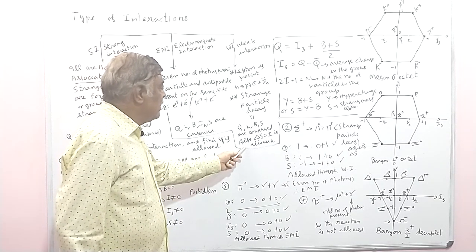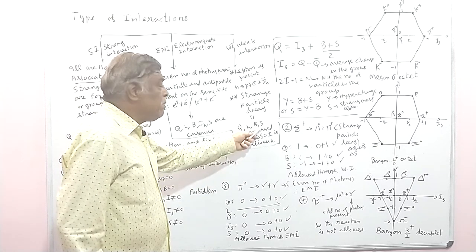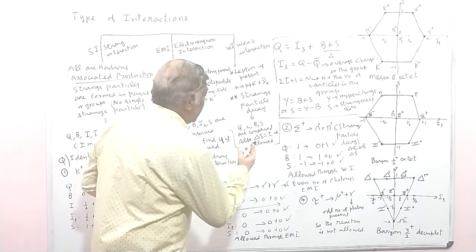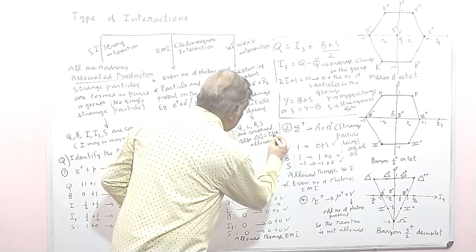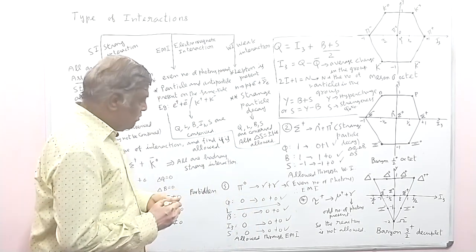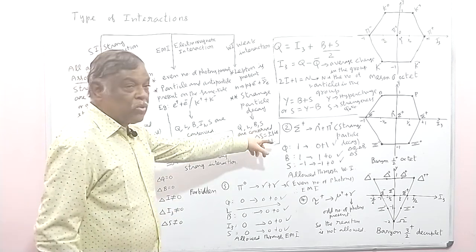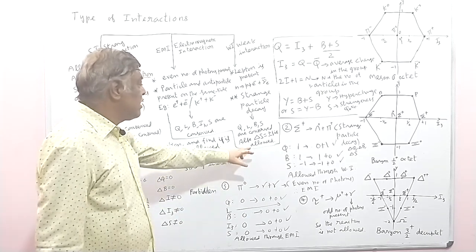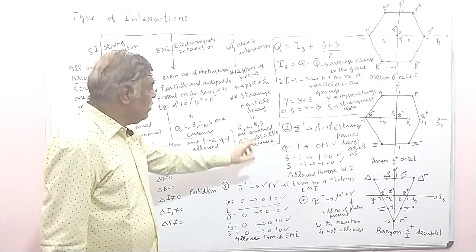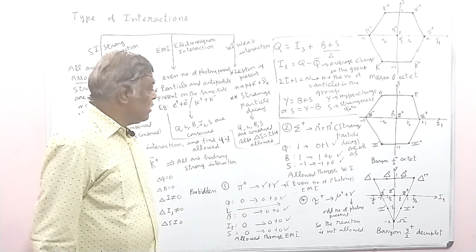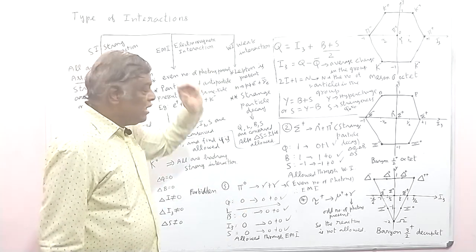Here delta S may be 0, or even if delta S is equal to plus or minus 1, this is also allowed. When delta S is different from plus or minus 1, suppose it is plus or minus 2, that is not allowed. So delta S is 0, or even if delta S is plus or minus 1, this is also allowed in the weak interaction.